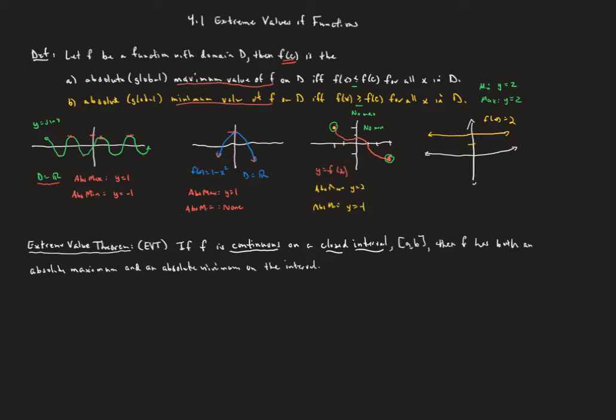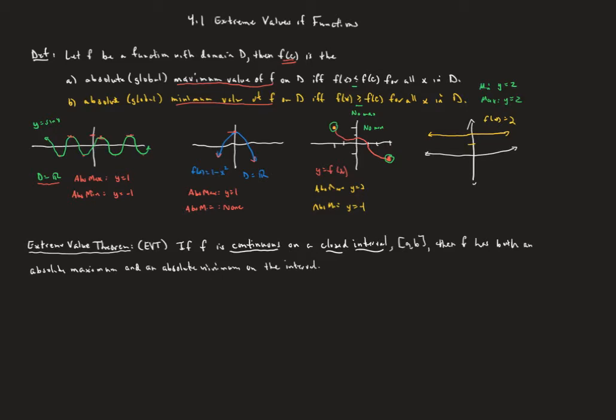So if f is continuous on a closed interval, then under those conditions, f will have both an absolute maximum and an absolute minimum. Now, if either of those conditions is violated, if the function is not continuous, or if it's not a closed interval, we may have an absolute maximum and/or an absolute minimum, but we won't be guaranteed one. And in some cases, we won't have one.